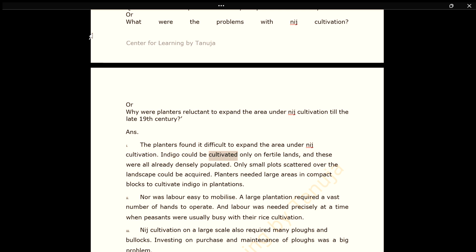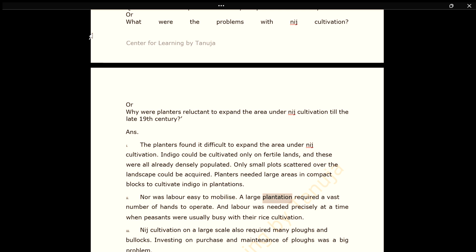Indigo could be cultivated only on fertile lands, and these were all already densely populated. Only small plots scattered over the landscape could be acquired. Planters needed large areas in compact blocks to cultivate indigo in plantations. Nor was labor easy to mobilize.